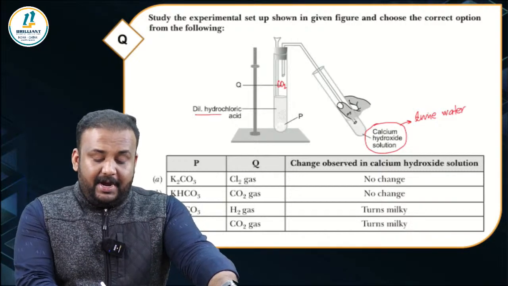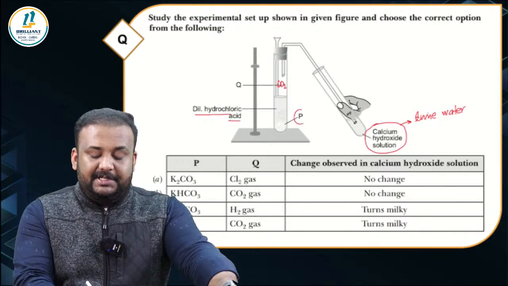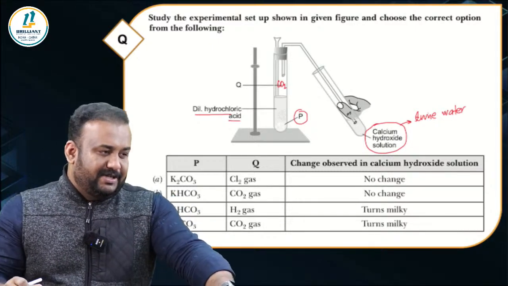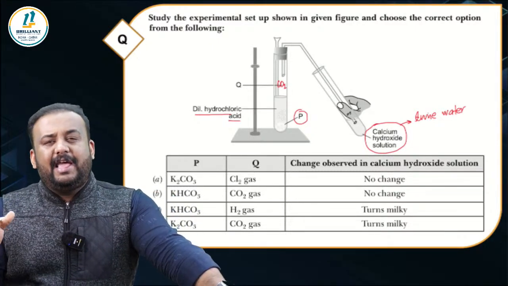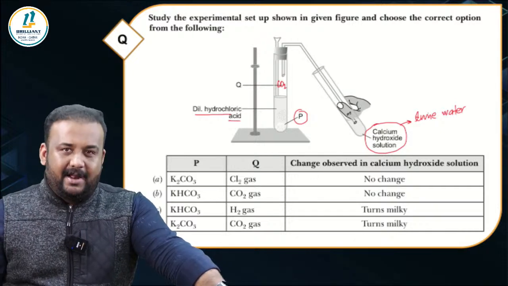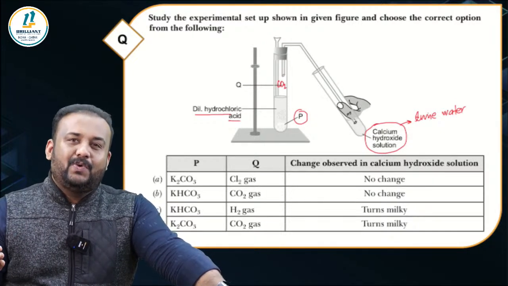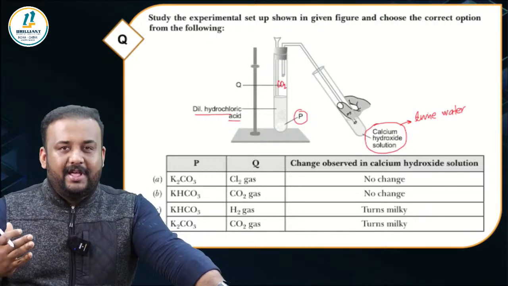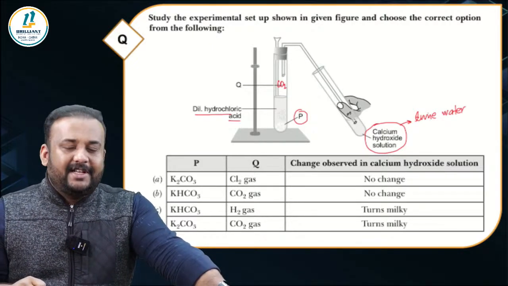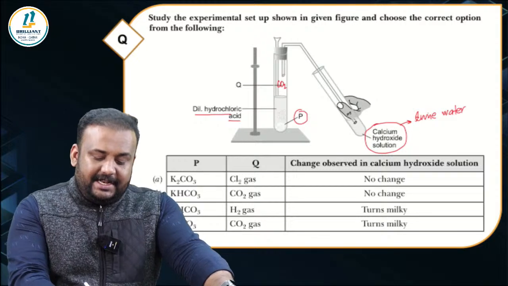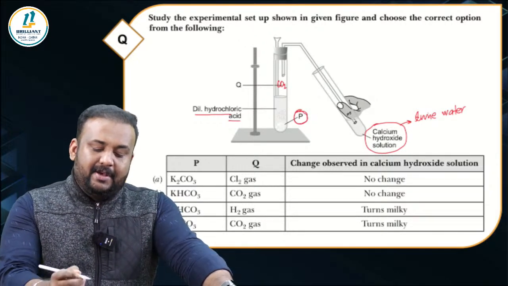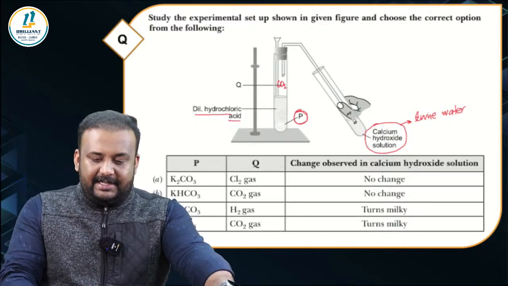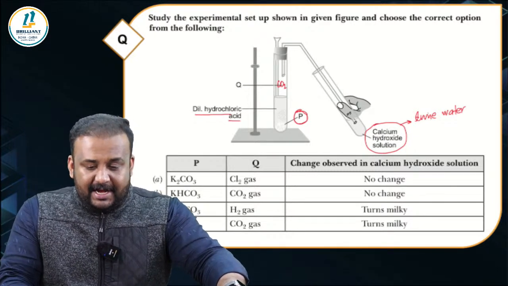And then there is dilute hydrochloric acid and you are adding a substance P to it. You have studied in the chapter acids, bases and salts that when any metal carbonate or bicarbonate is added to a mineral acid or an organic acid, it will form salt, water and carbon dioxide, correct? So the substance that is indicated as P here will most likely be a metal carbonate or a bicarbonate. So let us go through the options.